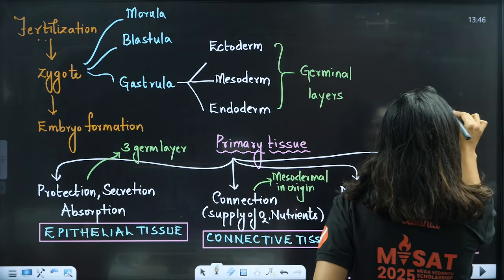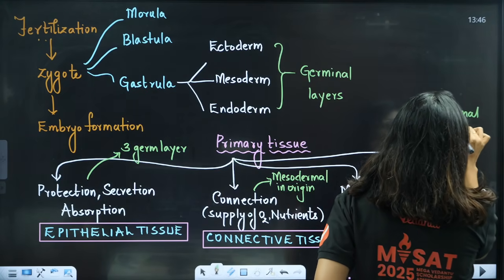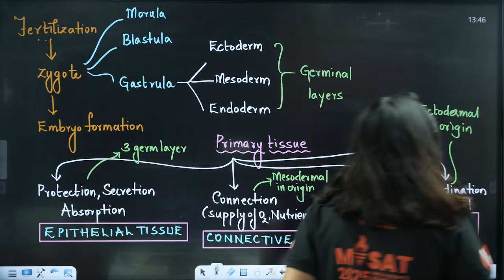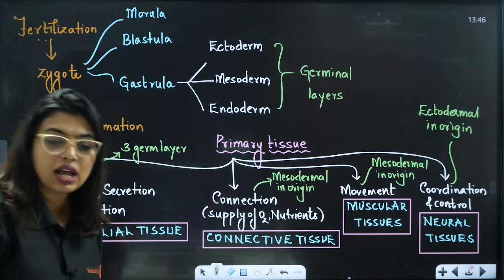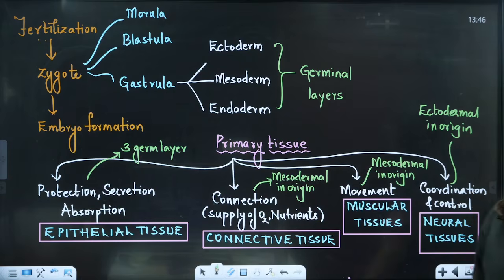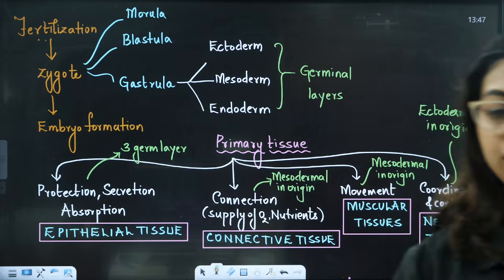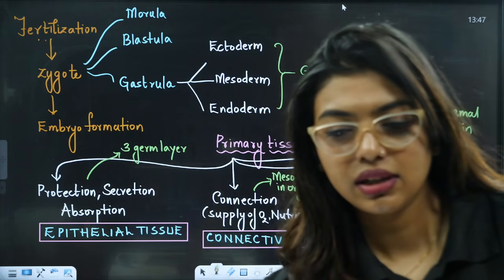Understood? Easy. Connective tissue, all this you have to remember. You can take a screenshot if necessary. This is about your primary tissues. Done? All of you are enjoying?